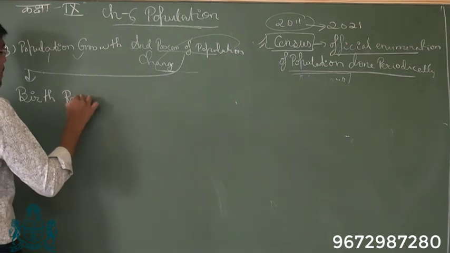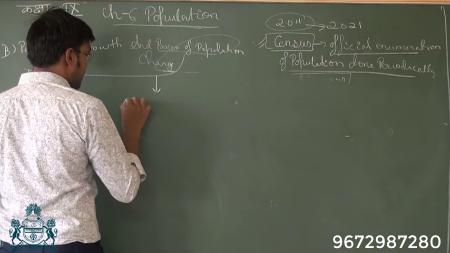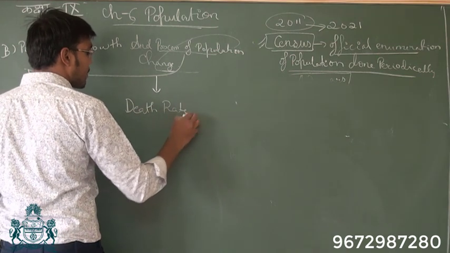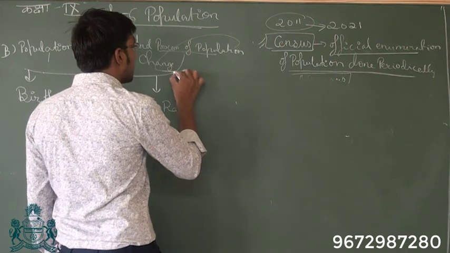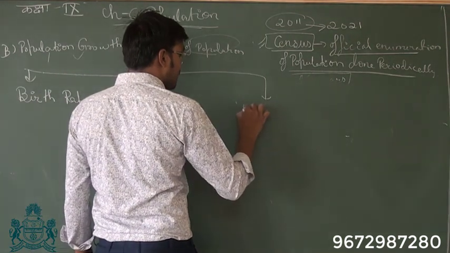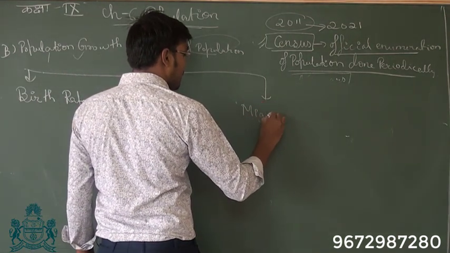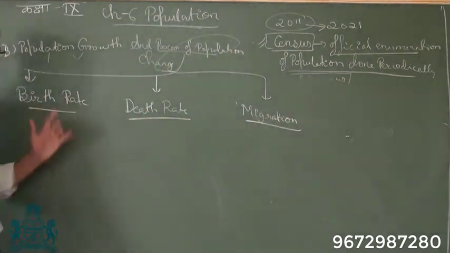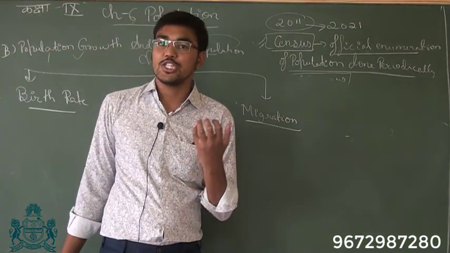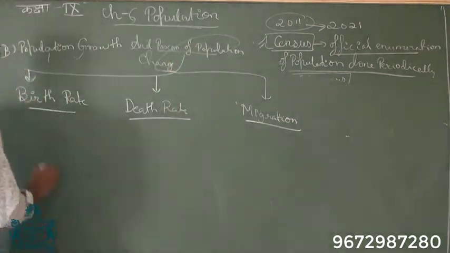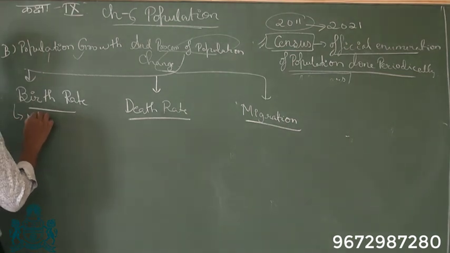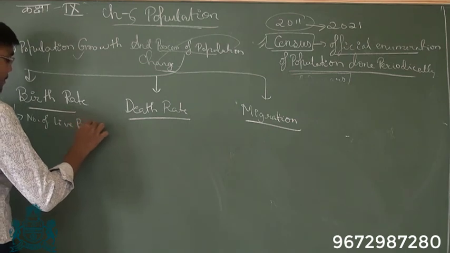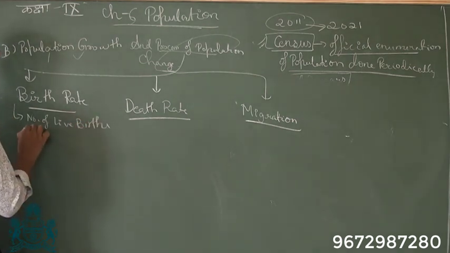One is birth rate, death rate, and migration. Because of all these three factors, there is change in the population. So what is birth rate? Birth rate is the number of births per thousand of population.